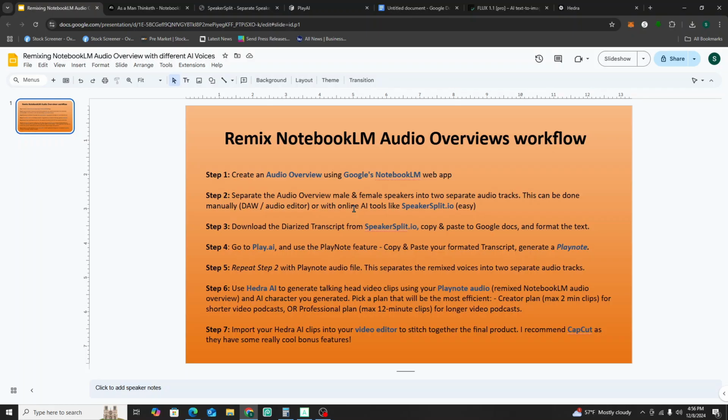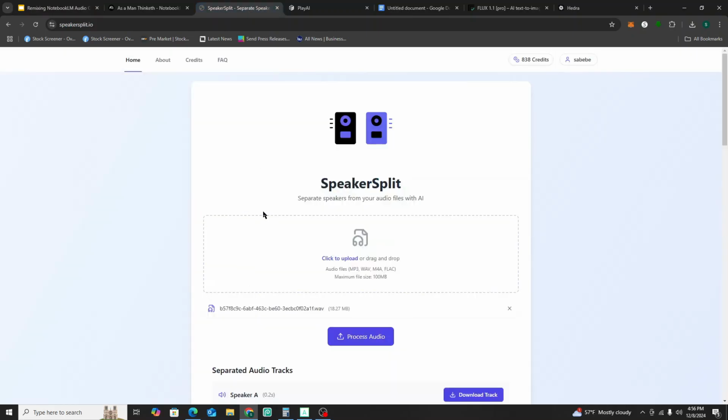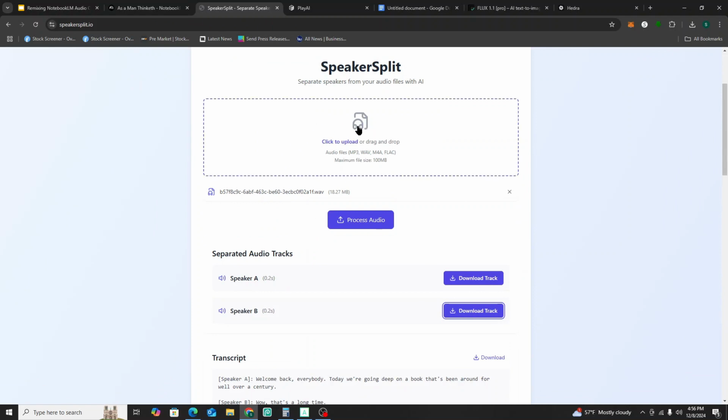In the tool we're going to use next. So how do we do that? We're going to go to Speaker Split. Now, when you upload, this is where you're going to upload your audio, your NotebookLM audio overview. You're going to hit Process Audio, okay?